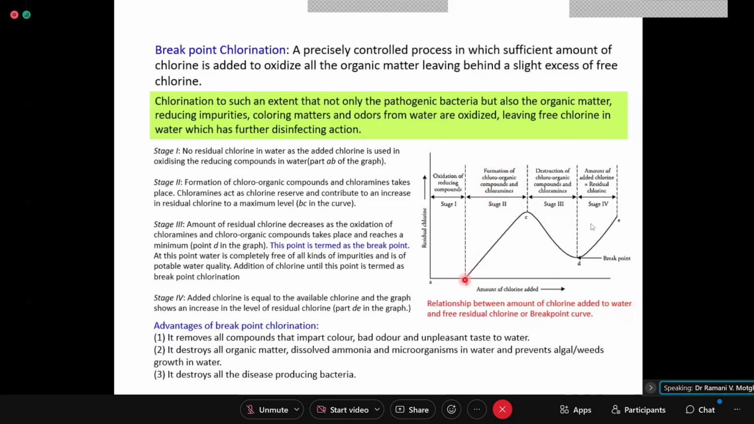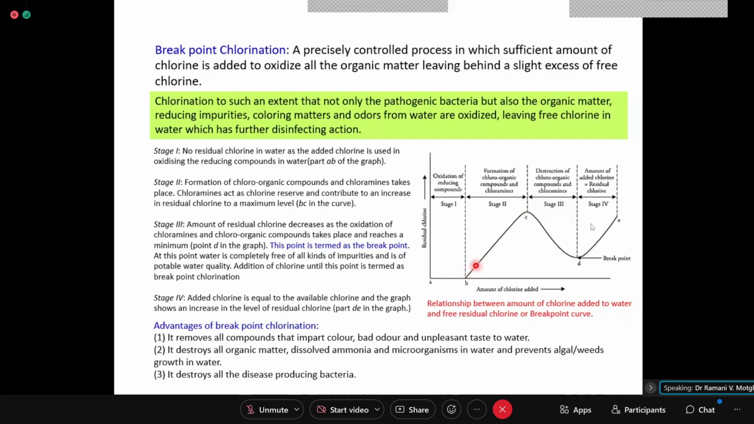Formation of chloro-organic compounds and chloramines. In this, the free chlorine content will keep increasing. There are a number of different classes of compounds. Some organic compounds are oxidized at a lower concentration of chlorine. So this formation will continue, and free chlorine content will keep increasing until chlorophenols form, because they require the highest concentration for their breakdown. So different compounds will require different quantities.